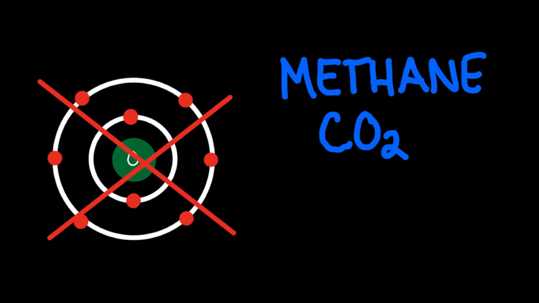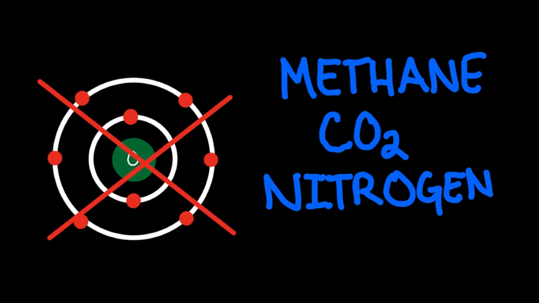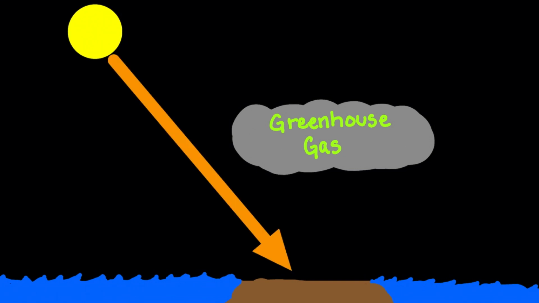As for the atmosphere, it contained no oxygen for most of the Archean Eon. During this eon, the atmosphere mostly consisted of methane, carbon dioxide, and nitrogen. The young sun did not emit as much energy as the sun today. Greenhouse gases such as methane and carbon dioxide help keep the young Earth warm by trapping solar radiation.